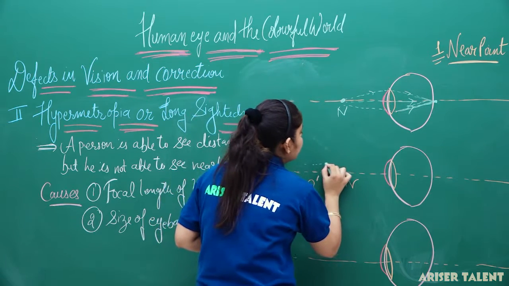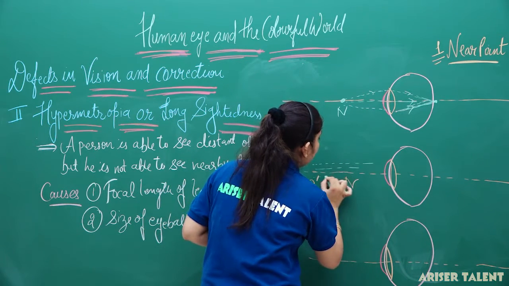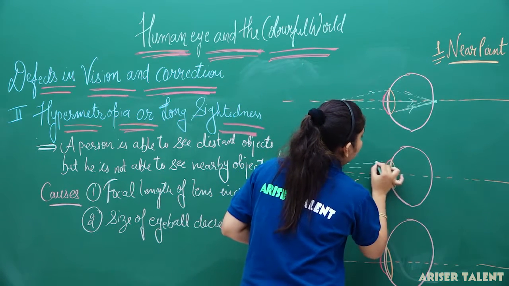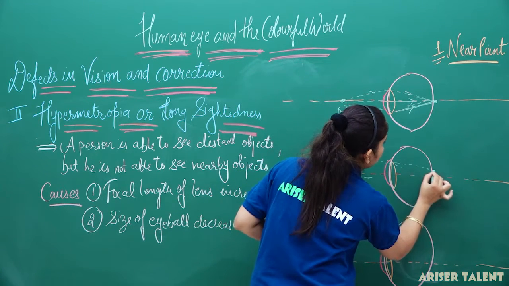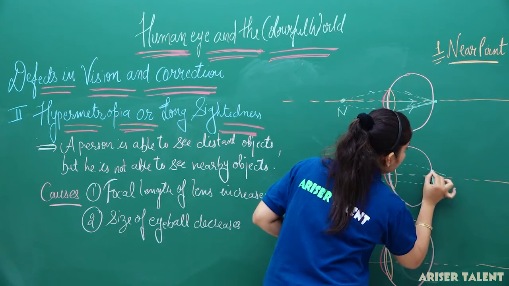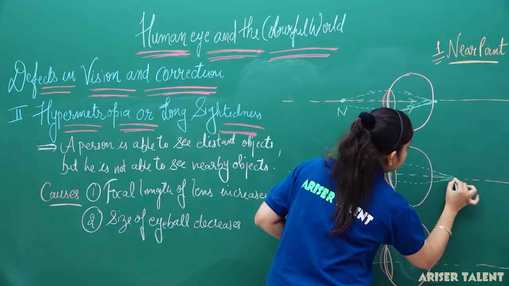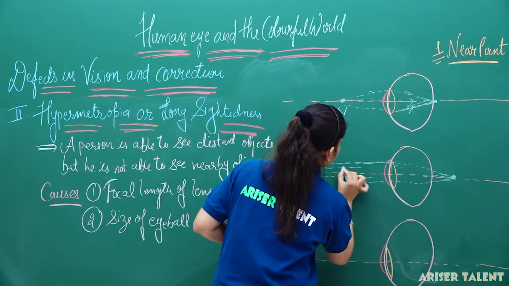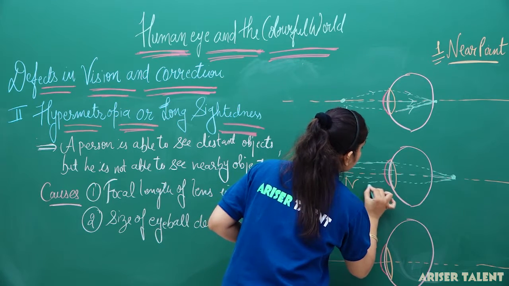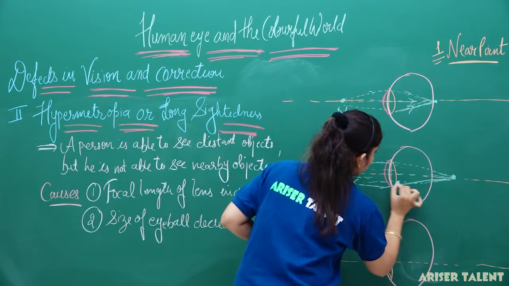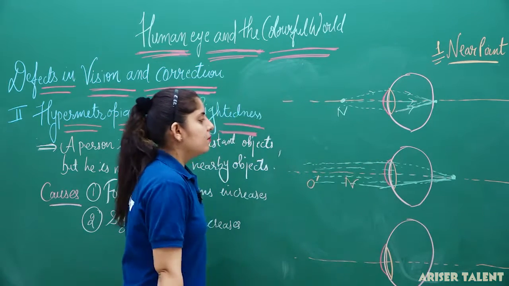The light rays will go from this point, and after passing through this lens, they are going to form the image beyond the retina, somewhere here. So, the light rays from this object form the image beyond the retina.